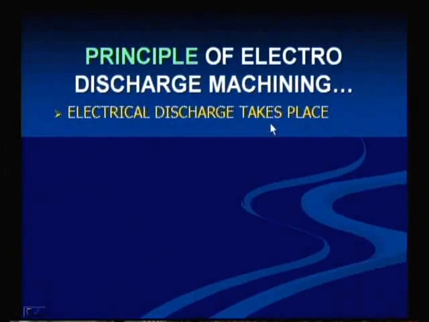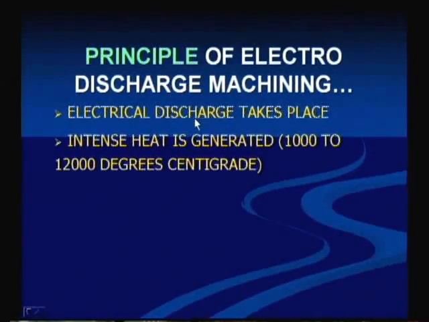Now, further let us see what is the EDM. Here electrical discharge takes place, so the energy is electrical discharge. Intense heat is generated. I told you when the spark emits and attacks the workpiece, heat is generated. How much heat is generated? 1000 to 12,000 degrees centigrade.